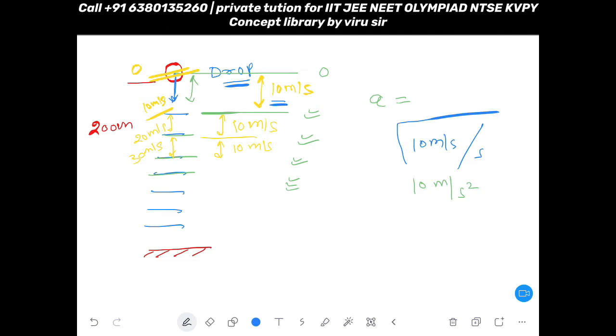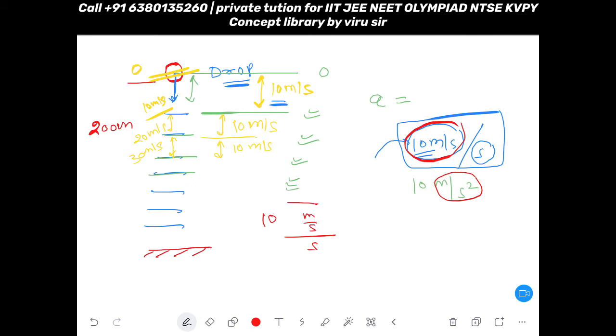Try to understand what this is. 10 meter per second is your velocity and that is increasing per second. So how can I write meter per second square? 10 meter per second divided by second. I am writing 10 meter per second here and this by second here.